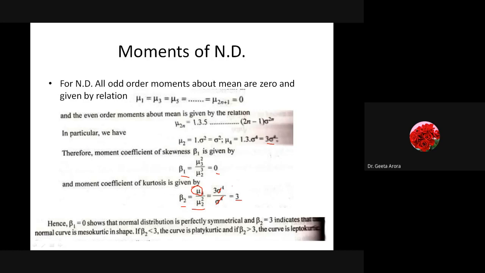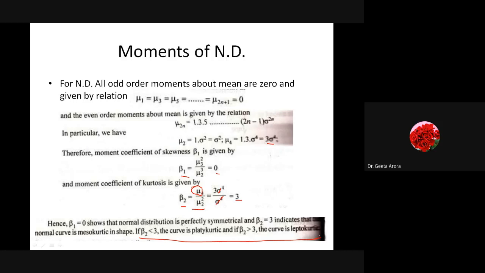And if we talk about kurtosis, here kurtosis is 3, which is a measure showing that the curve is neither very sharp-peaked nor flat, but a normal curve. That's why the distribution is also known as normal. As you can see in the last line, I have written which type of curves we have under these conditions. Since we have not discussed this yet, let us start with skewness and kurtosis.